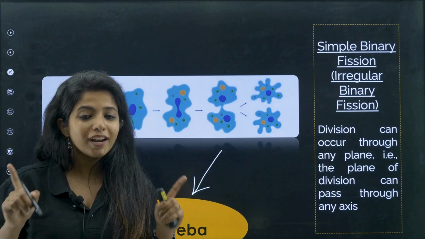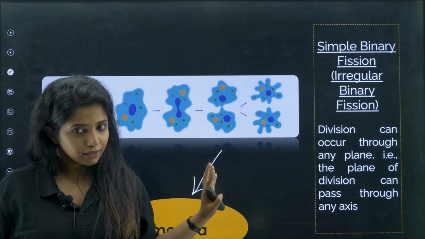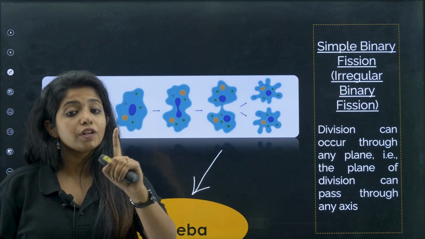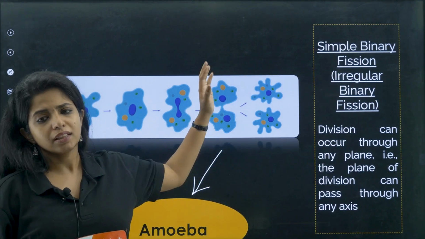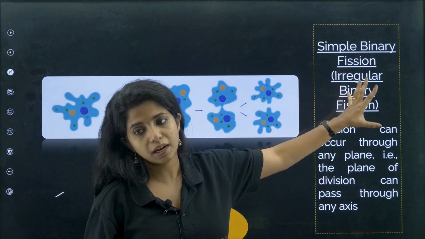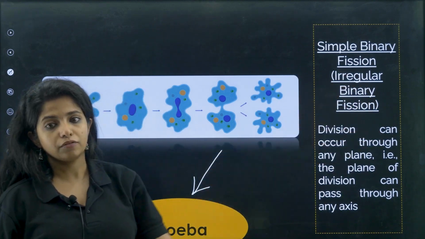Over here you have to make sure the body is dividing into two, not more than that. If it is going more than that, then it is known as multiple fission, which is something different. So this is simple binary fission, where there is no fixed angle and it can be divided at any scale. It is known as irregular binary fission as well.